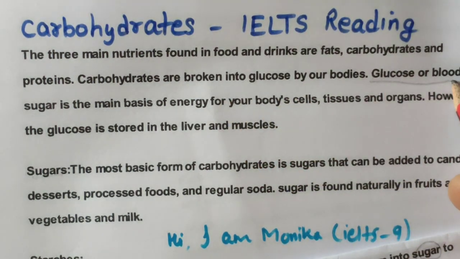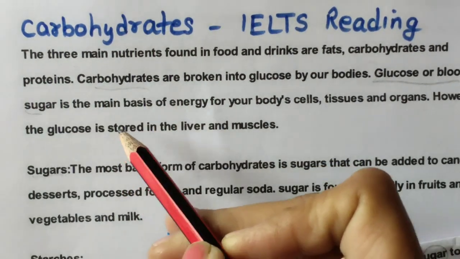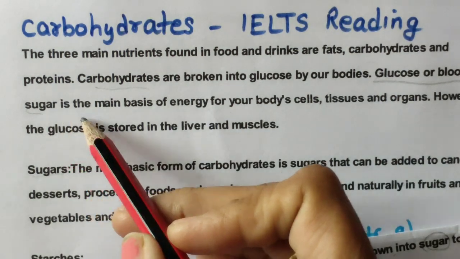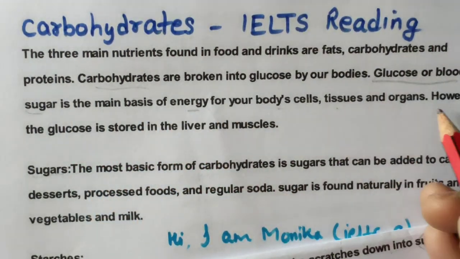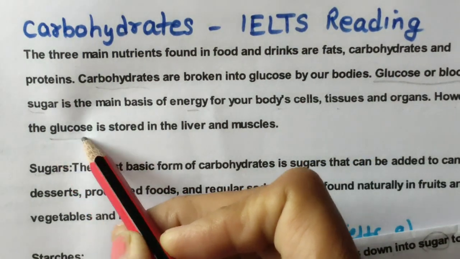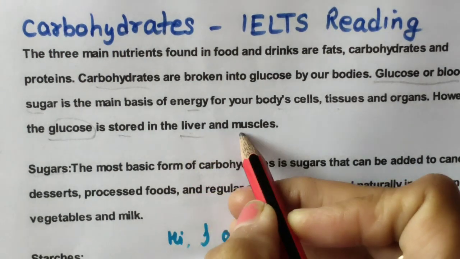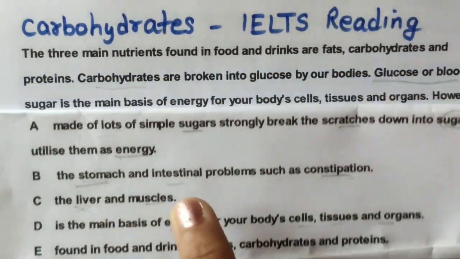The same first word we have found, carbohydrates, is also there, but we are looking for glucose or blood sugar is the main basis of energy for our body cells, tissues and organs. However, glucose, the word again, is stored in the liver and muscles. Yes, see this, liver and muscles is given.